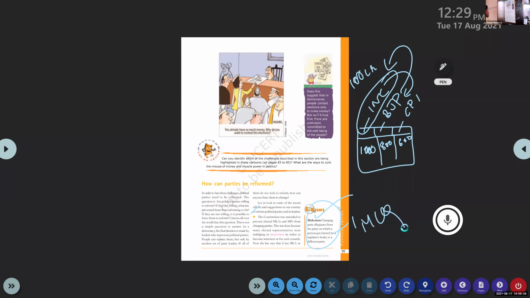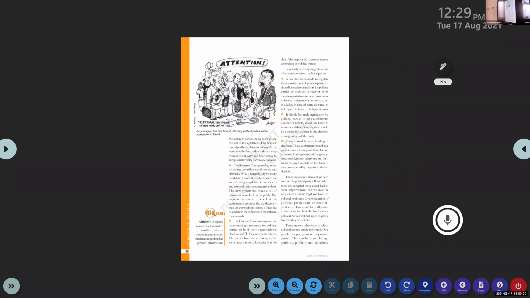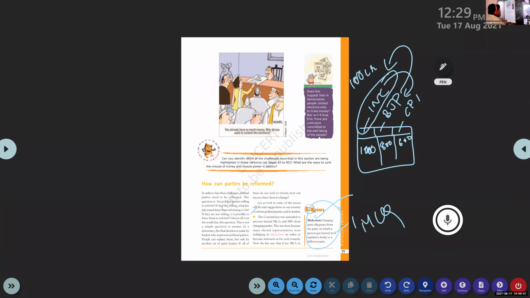So in order to stop people from becoming ministers or getting cash rewards by switching, the law now says that if any MLA or MP changes party, he or she will lose the seat in the legislature. As per the new rule, if a person jumps from one party to another, he loses his post and his position.